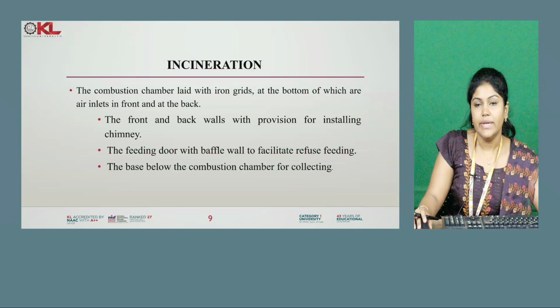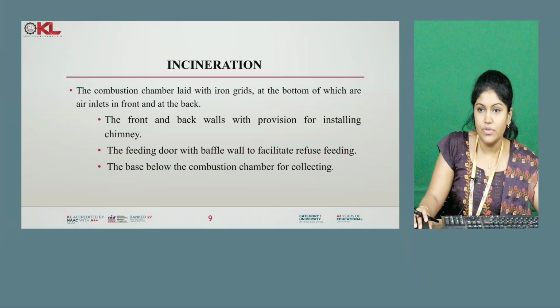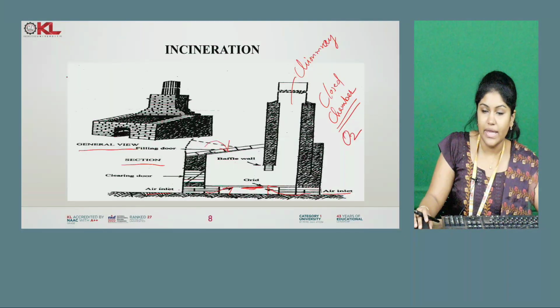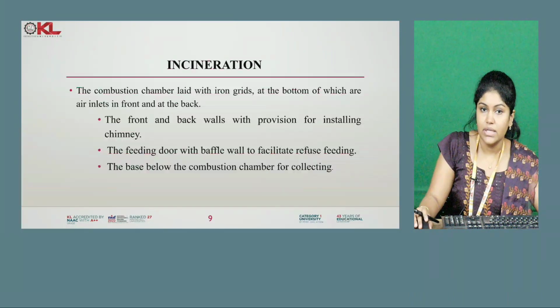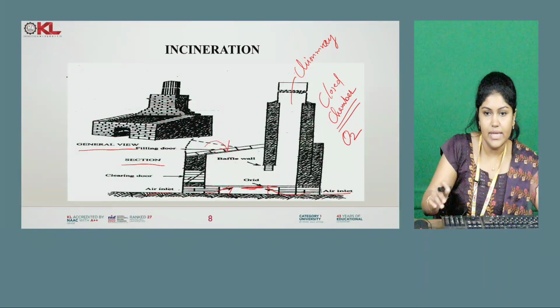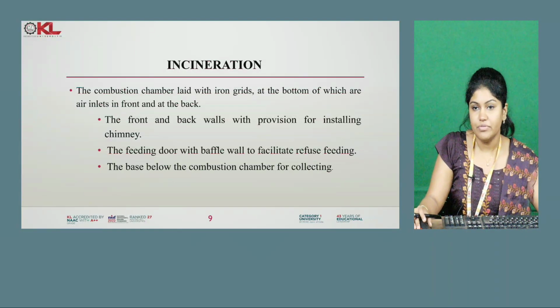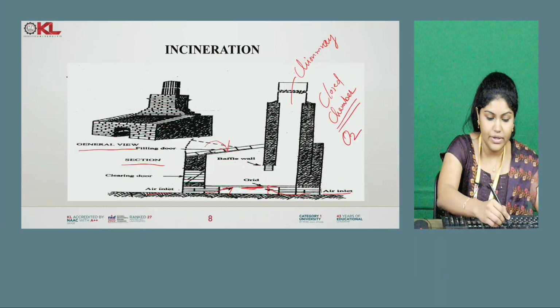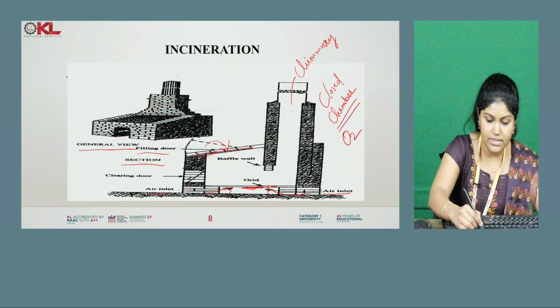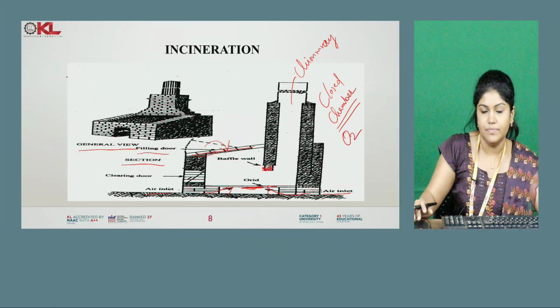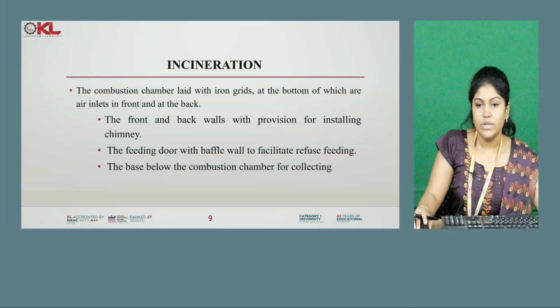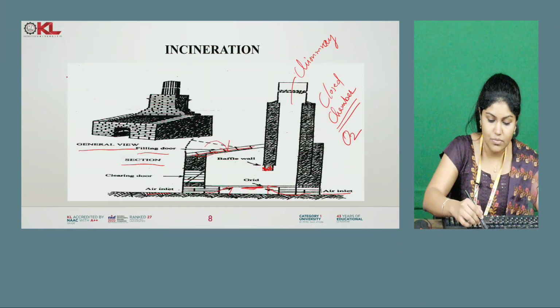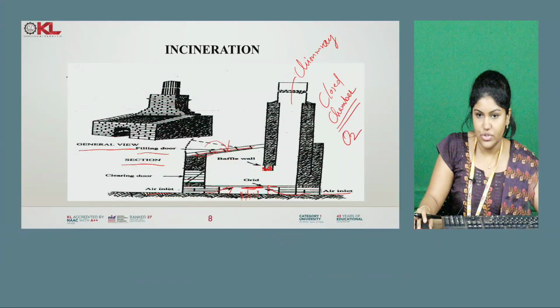The combustion chamber is laid with iron grids, at the bottom of which are air inlets in the front and at the back. I had already explained the air inlet and the iron grids. The front and back walls have provision for installing the chimney, and the feeding door with baffle wall facilitates refuse feeding. This is the feeding door, and this is the baffle wall provided here. The base below the combustion chamber is for collecting the byproduct of the incineration.